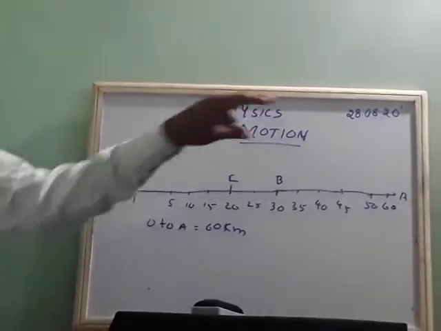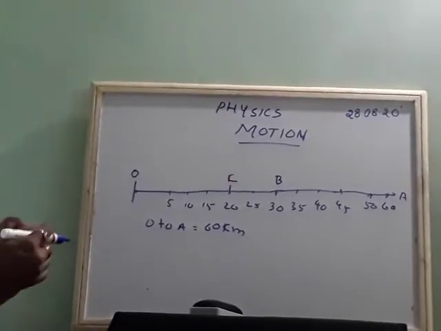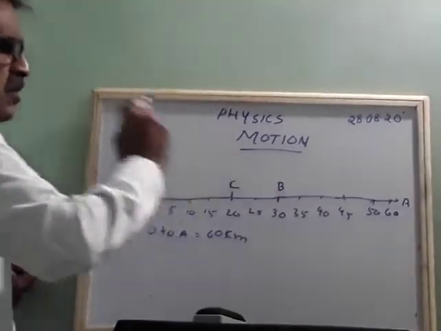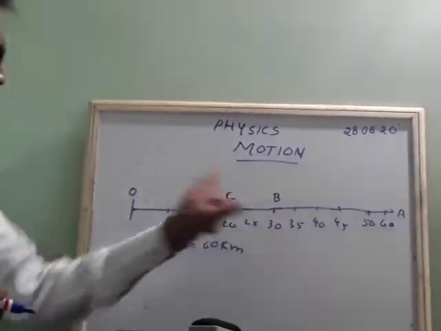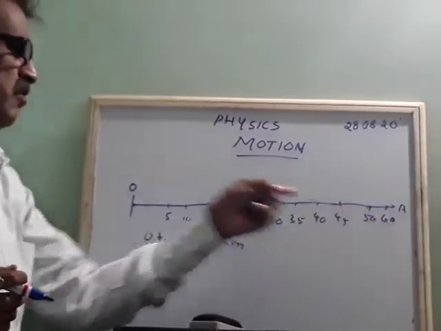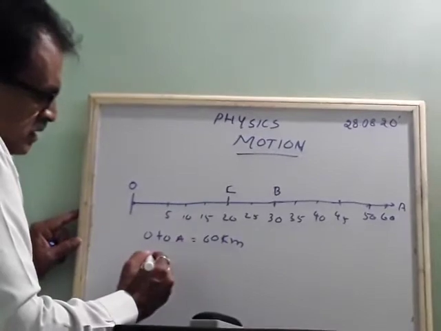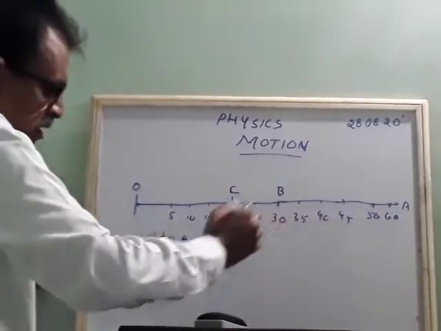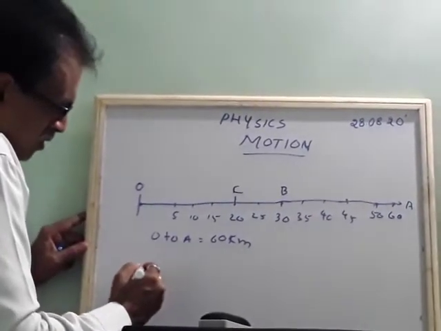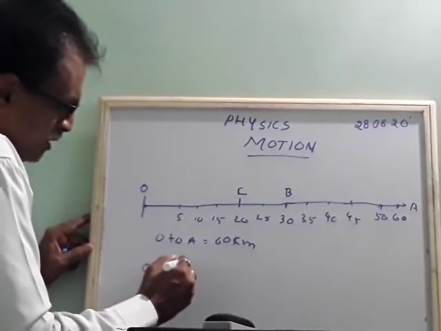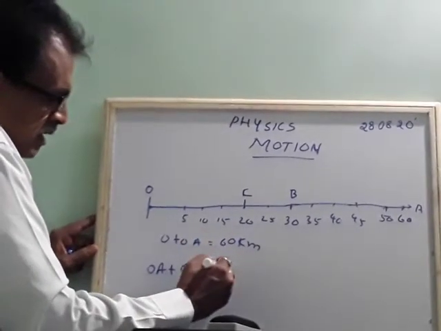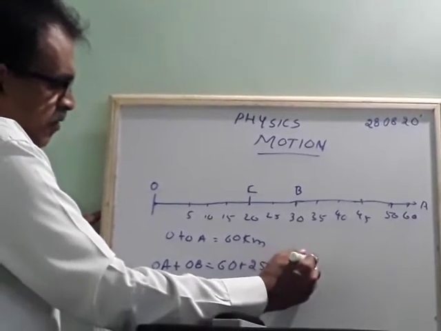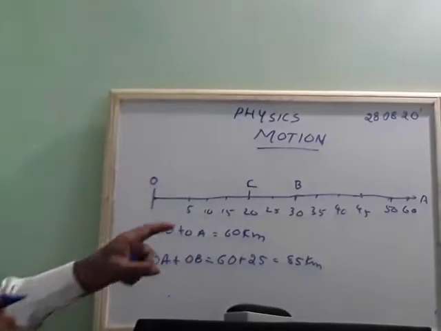But this person should come back from A. First he reaches from O to A, then A to B, then B to C. O to A is 60, then to B if you take 5, 10, 15, 20, 25, OA plus OB is 60 plus 25. How much is it? 85 kilometers.